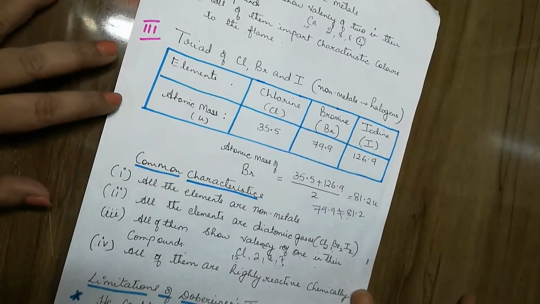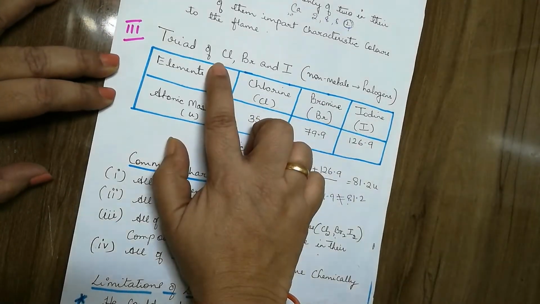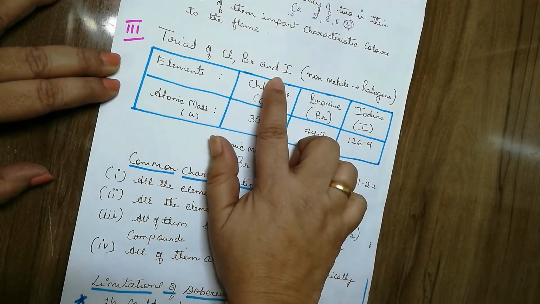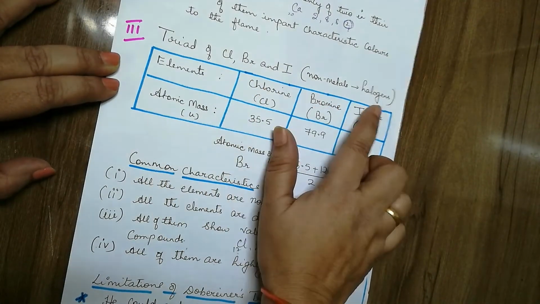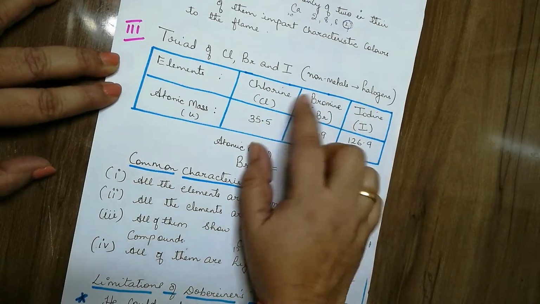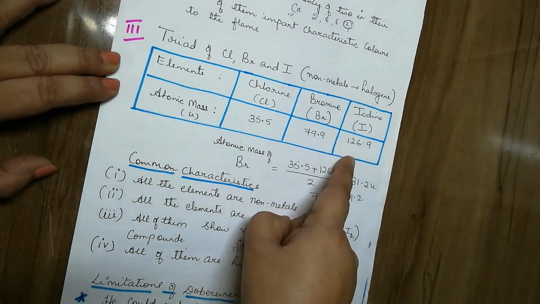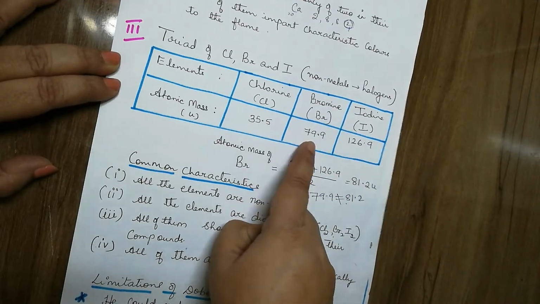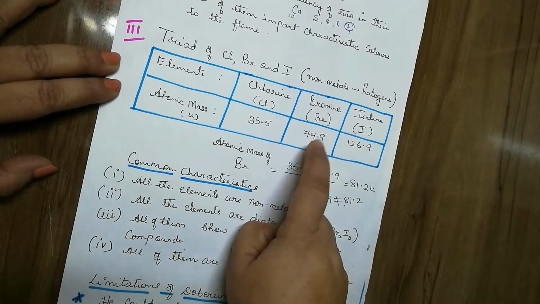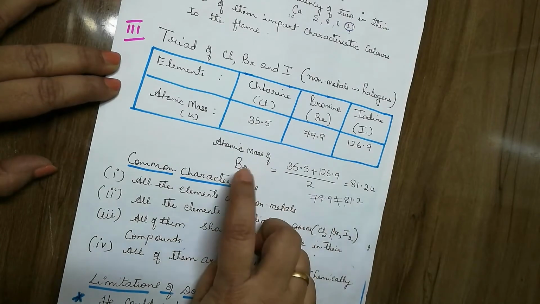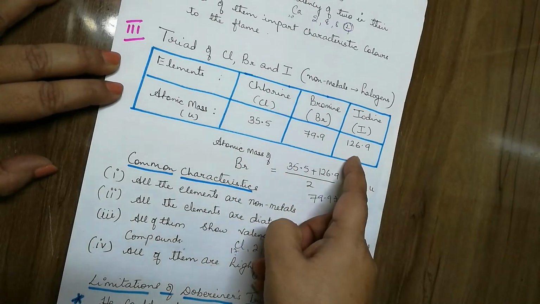Moving on to the third triad: chlorine, bromine and iodine. All are non-metals and they are called halogens. Again, when they are arranged in increasing order of atomic masses, that is chlorine, bromine and iodine, the middle one is bromine. The atomic mass of bromine should be the average of chlorine and iodine.